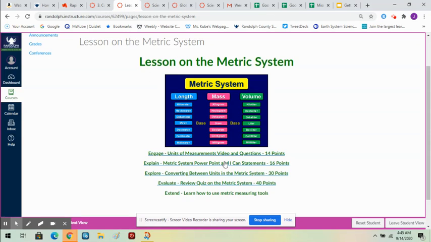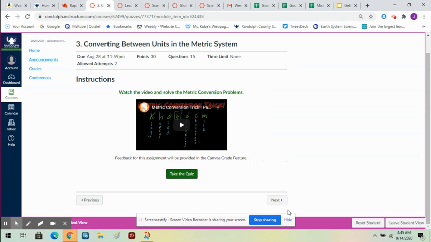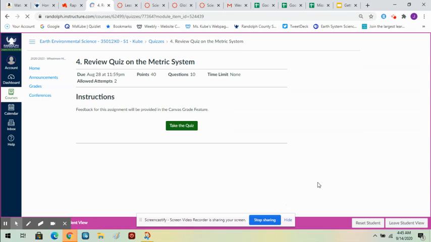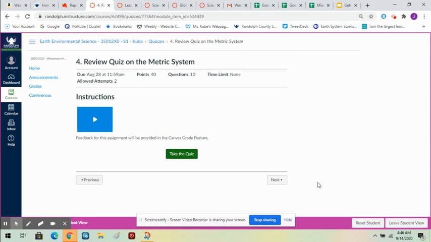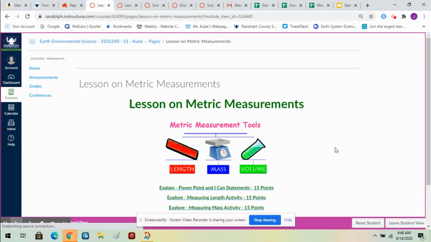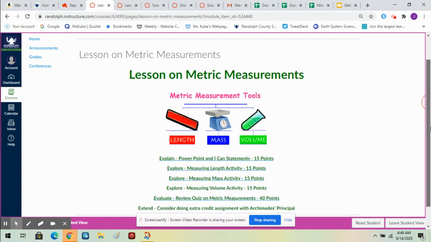The next one was take the review quiz. Well, it's still in the metric system lesson, so I can just hit the next one. Remember, every lesson ends with the review quiz. Once you take the review quiz and you hit next, it'll take you to the next lesson, which is on metric measurements. And so you know that if you're just generally doing a lesson, once you've completed it for the day, this would be the next day's lesson.